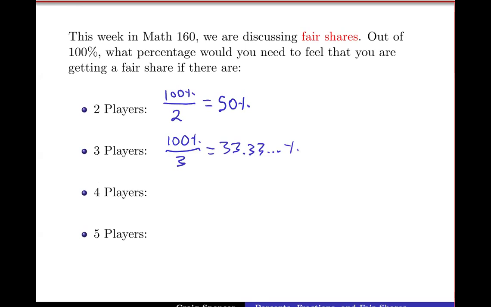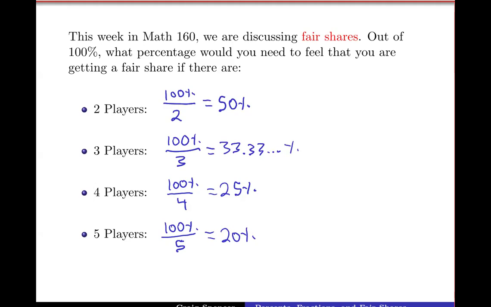If we happen to have four players, we just divide 100% by four, and we'd find that each player is entitled to a share that they think is worth at least 25% of the overall value of all the assets. If we have five players, if there are five siblings dividing up their mother's estate or something like this, we could divide 100% by five and get 20%, right? So these would be the minimum thresholds that a person in their eyes would need to get in order to feel that they're getting a fair share.